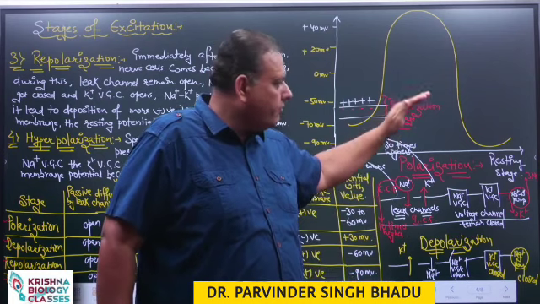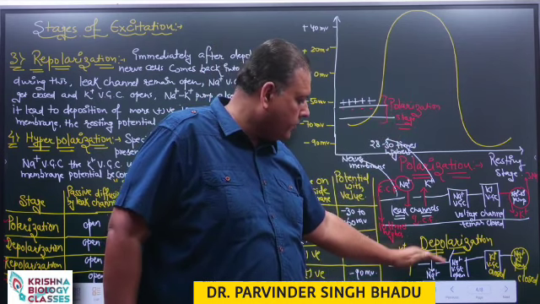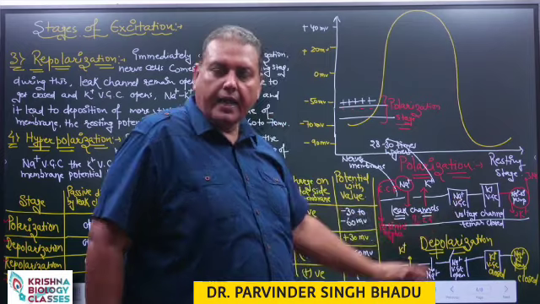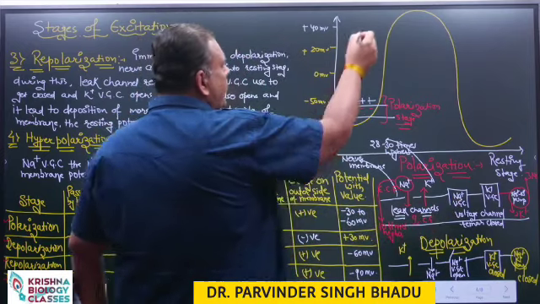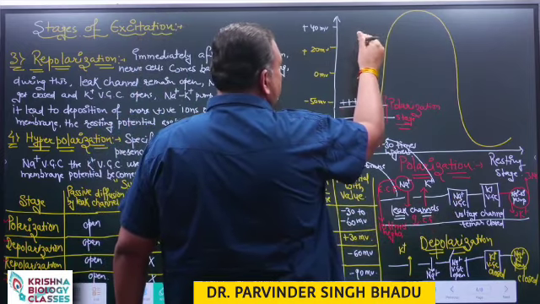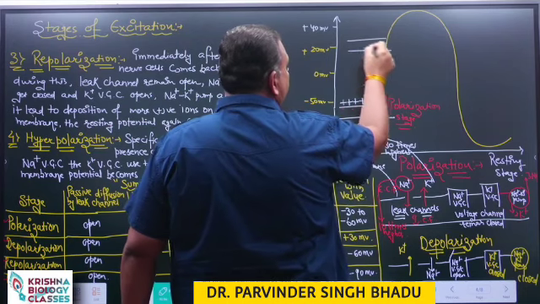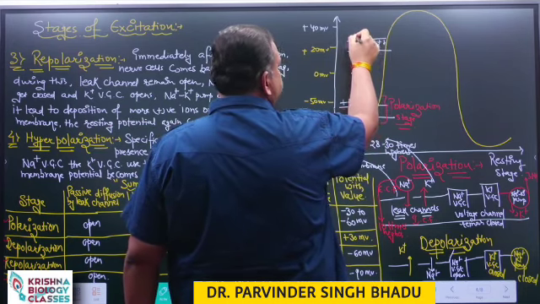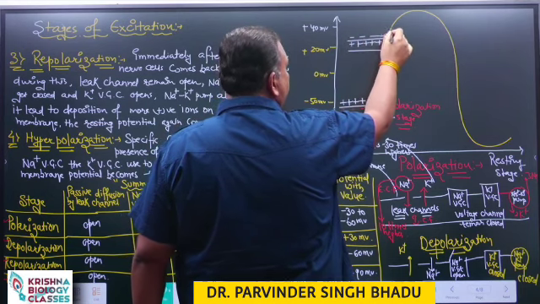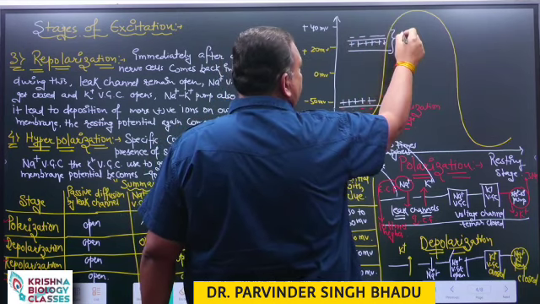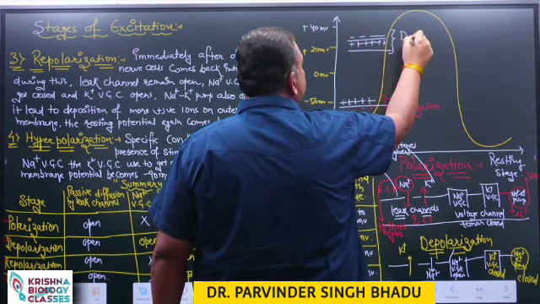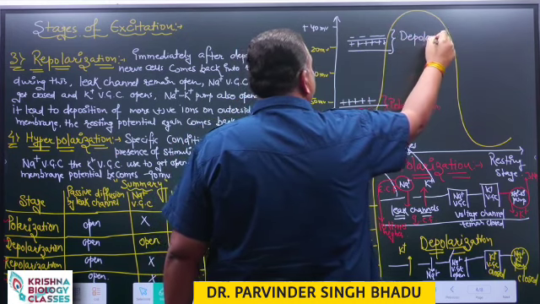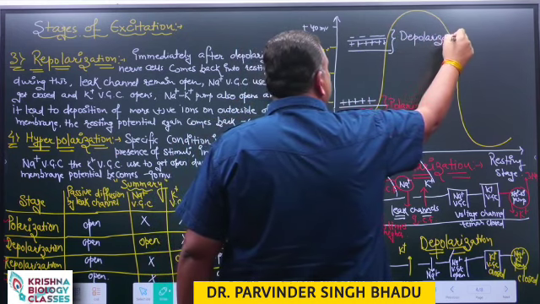As a result, there will be a rapid influx of positive ions to the inner side of the nerve membrane, leading to positive ions on the inner side of the membrane and, compared to it, negative ions on the outer side. This is known as the depolarization stage.